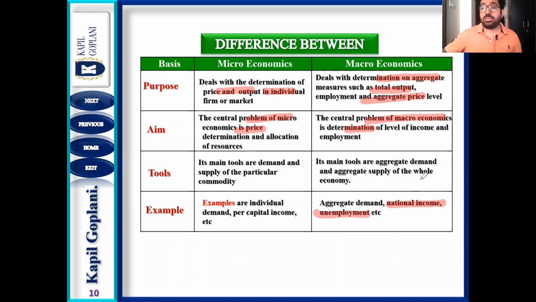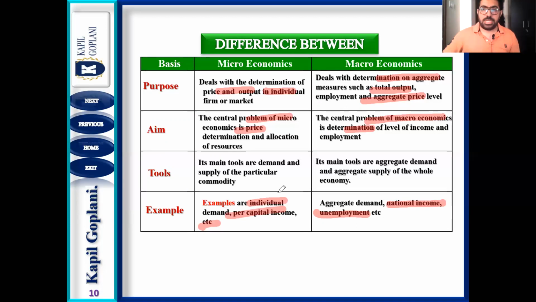Take this coronavirus impact. So this has not impacted only me. This has impacted the overall economy. Anything that is affecting the overall economy at the overall great level will be known as a macro concept. But if it is affecting only an individual, only one person, that will be known as a microeconomic concept. That is individual demand, per capita income, etc.